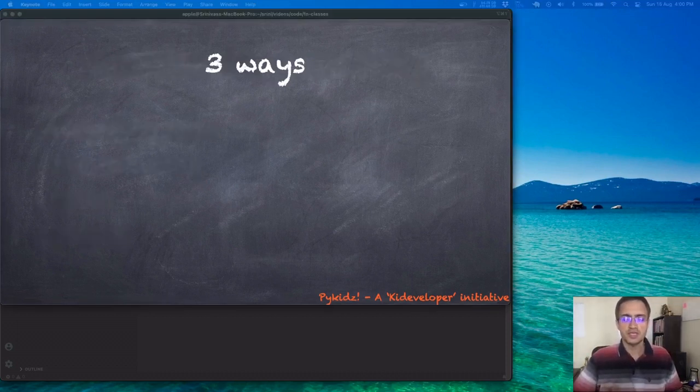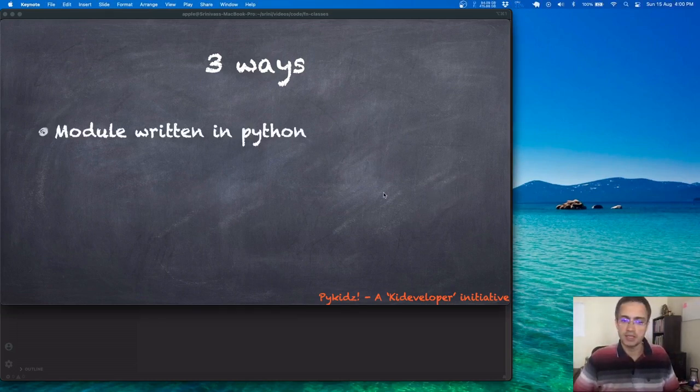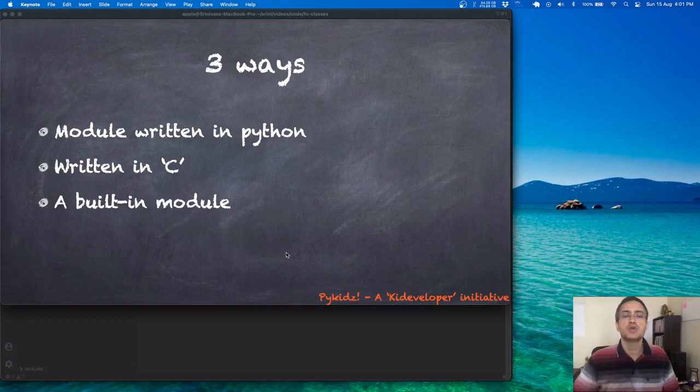Now we just got an idea about modules, right? Now let us get to the definition of it. There are three ways to define a module. One is a module written in Python. This is what you will do pretty much. The second one is a module written in C and loaded by the Python runtime. And the third one is a built-in module which is already present in the interpreter, like math and itertools. So these are ways of defining modules.